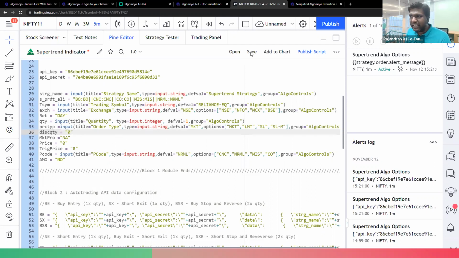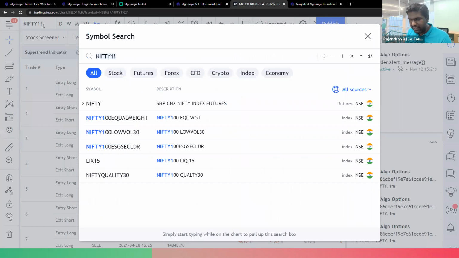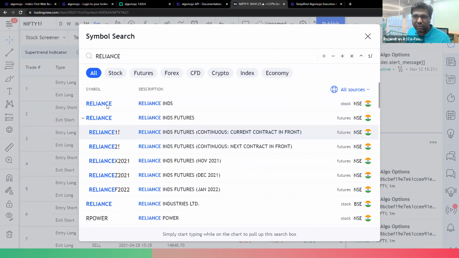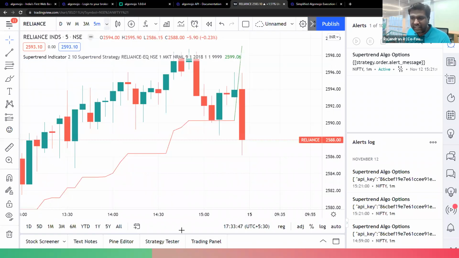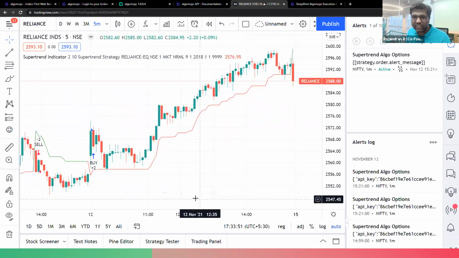So let me save the chart and add it to the chart over here. I'll also bring up the Reliance charts. This is the equity chart and this is the futures chart. If you want to trade Reliance equity, you can choose equity and you will get the equity charts. You can also select the time frame in which you want to trade.